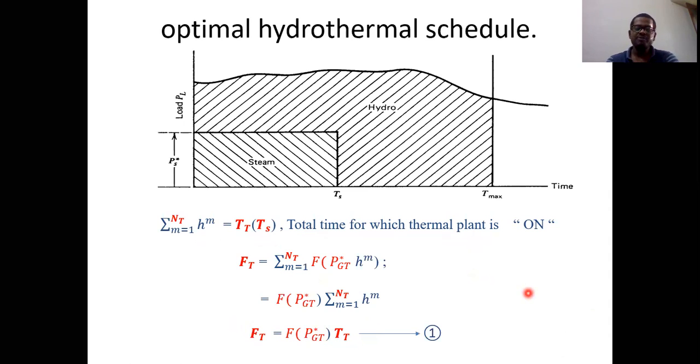Next, from our basics, what we know is the cost function. How can we write the cost function? F equals a plus bp plus cp square. This is the cost function. But here, when we are considering PGT, just replace P with PGT. You can write f of PGT. So this is our basic cost function.